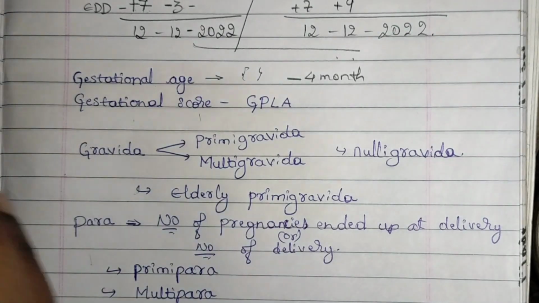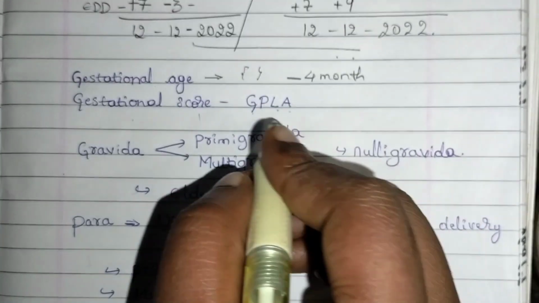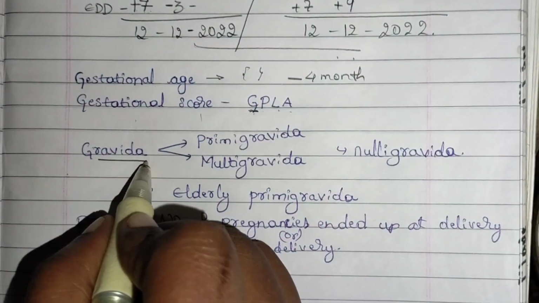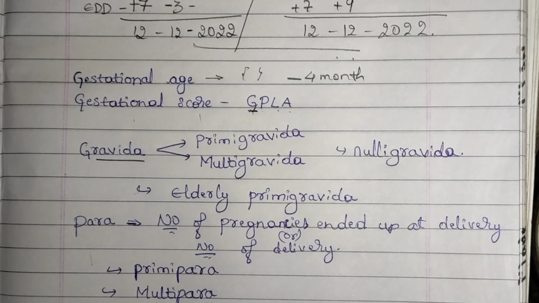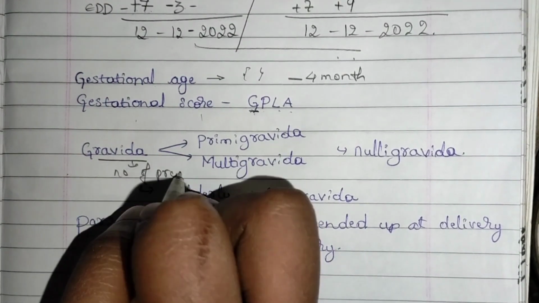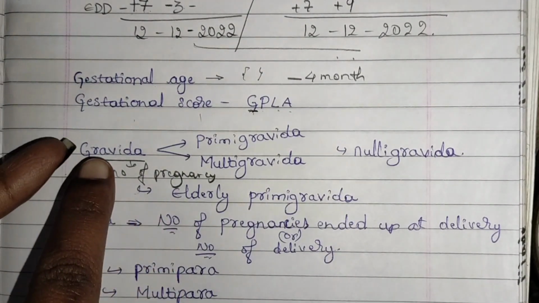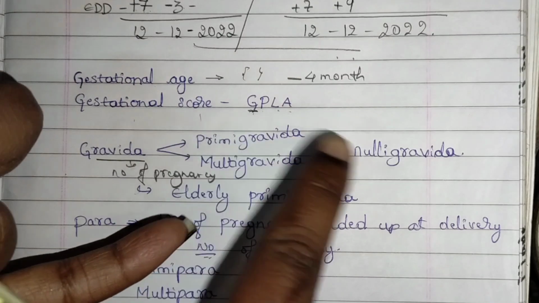Gestational score. Gestational score is nothing but GPLA. This is how you write the score. Here G indicates gravida. What is gravida? Gravida is nothing but number of pregnancy. Gravida indicates number of pregnancy. In this there are few terms.